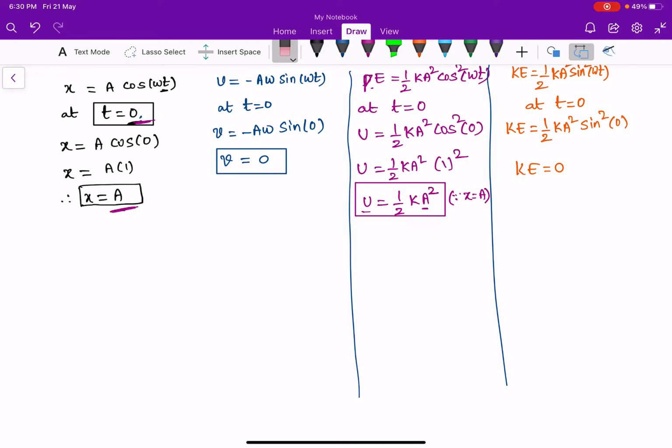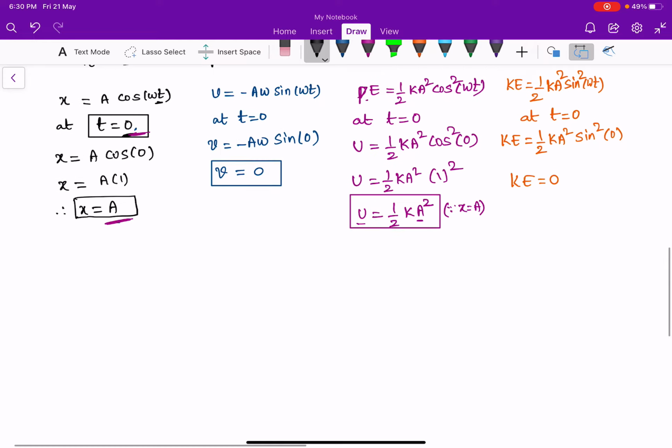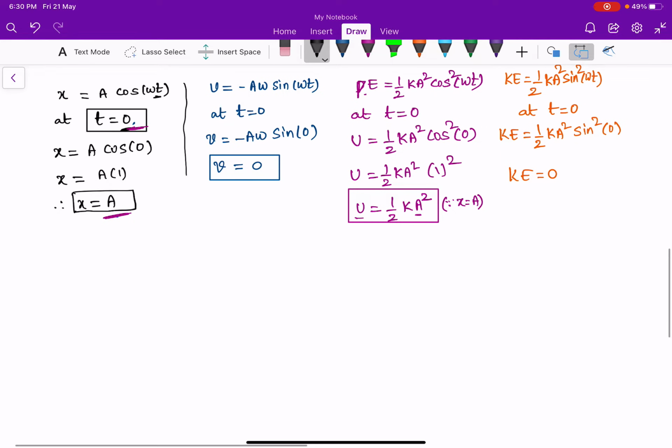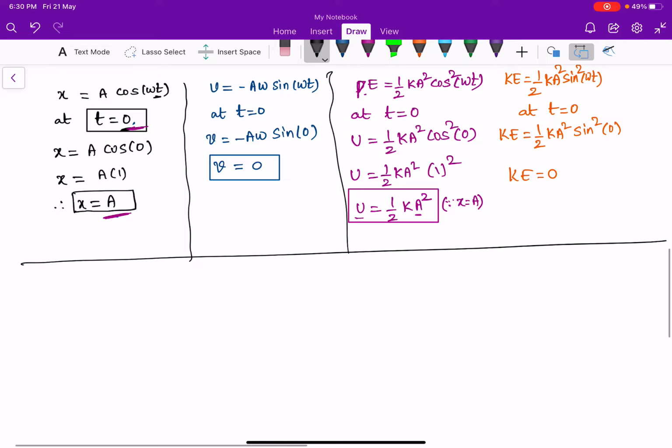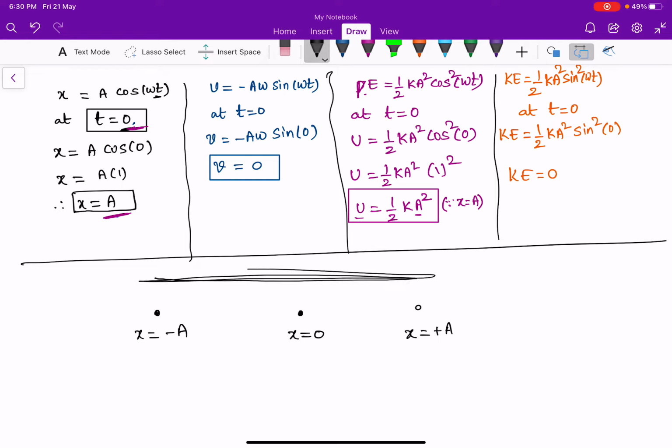Okay, so see here, this is nothing but position, right? So I'm taking a simple harmonic oscillator with this as x equal to 0 position. This is x equal to positive extremum, plus a, and this is x equal to minus a, negative extremum. Let the particle be oscillating between minus a and plus a like this.